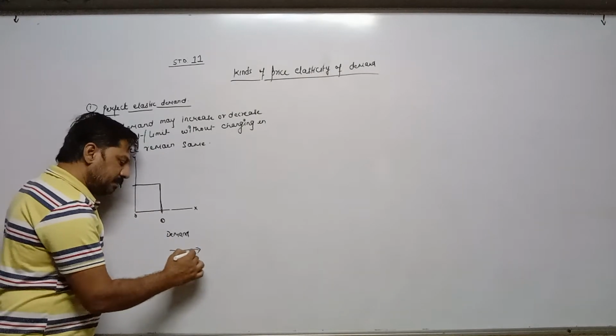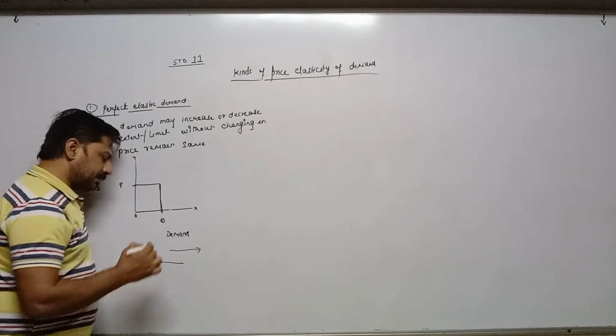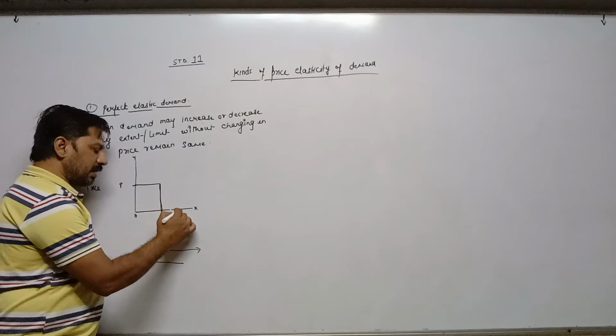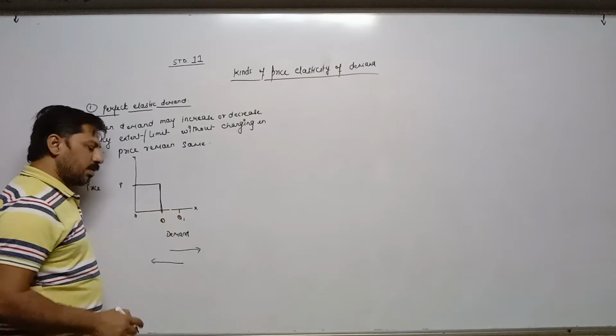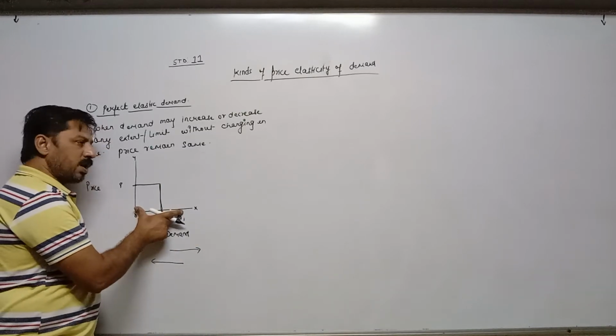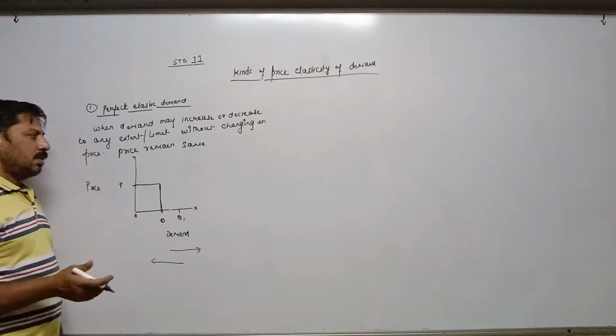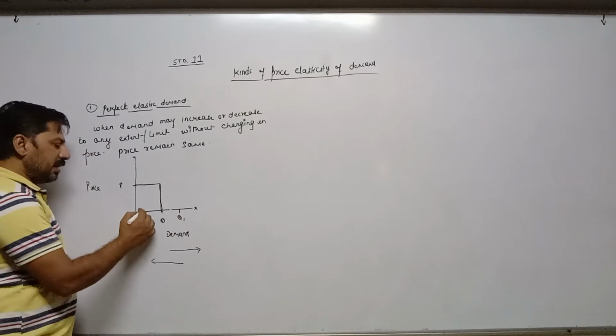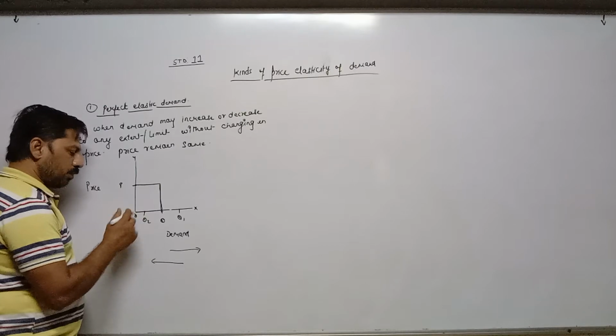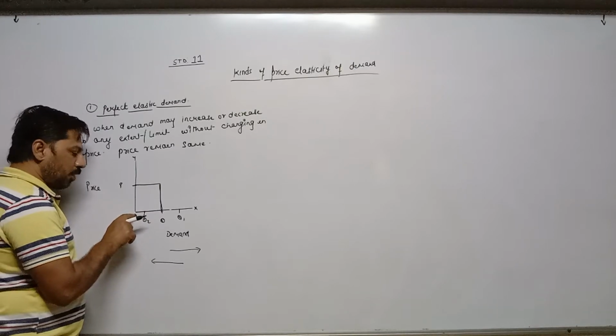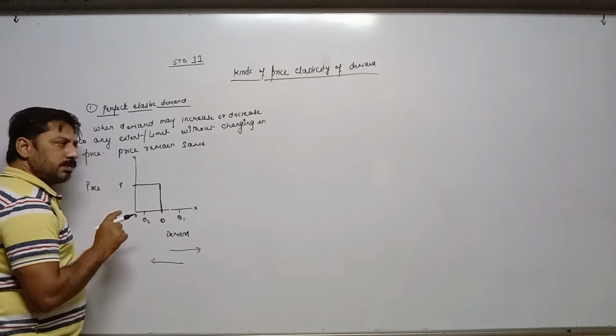Increases this side, decreases this side. Suppose demand increases from OQ to OQ1, or it may be possible that demand decreases. Suppose demand decreases from OQ to OQ2.